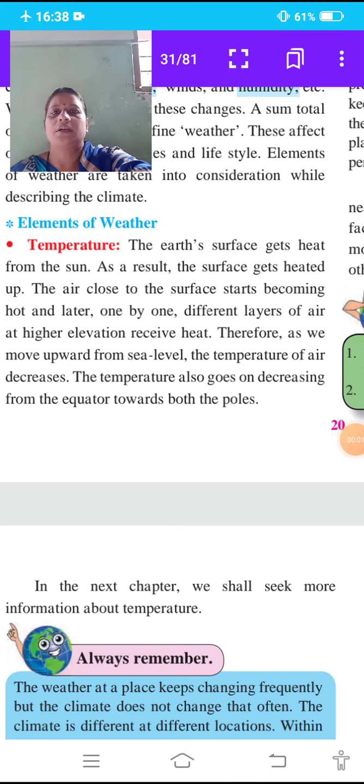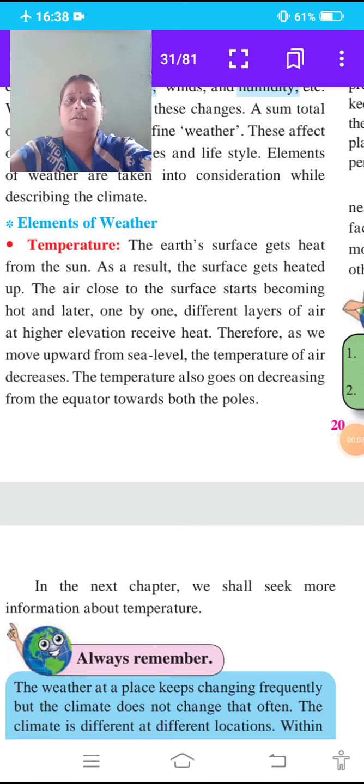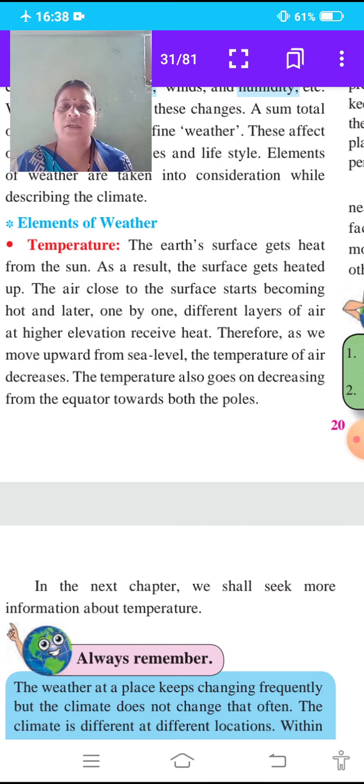Good morning, students. In our last period, we learned about weather, and then we also learned about climate. What is climate and what is weather? Now we are going to learn the elements of weather. The first element of weather is temperature.